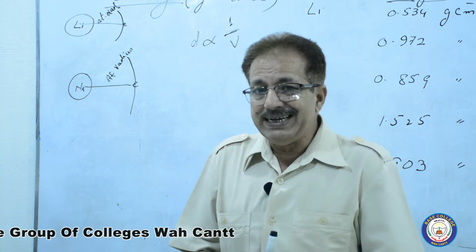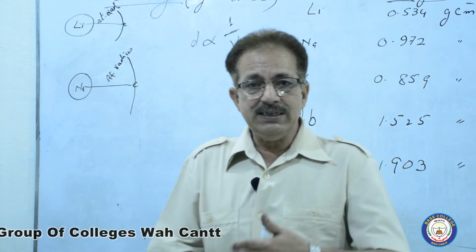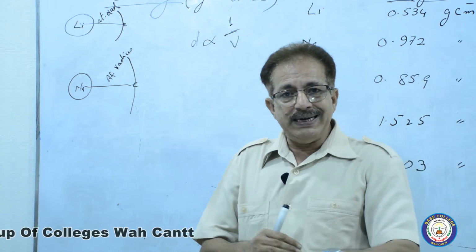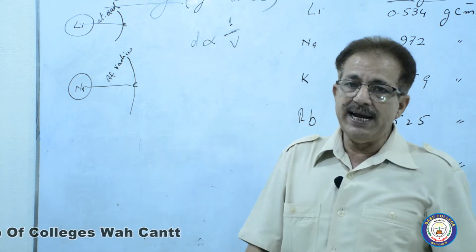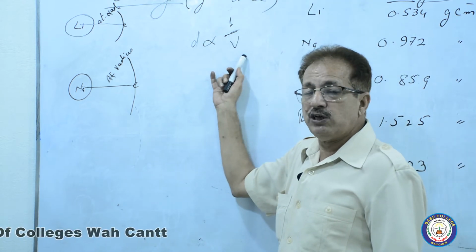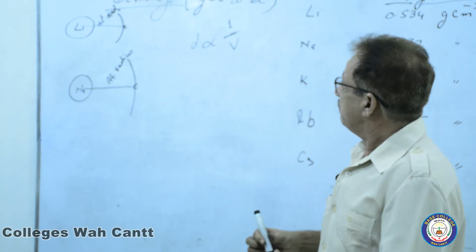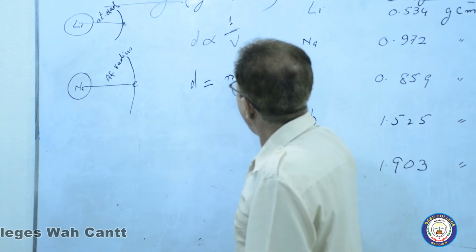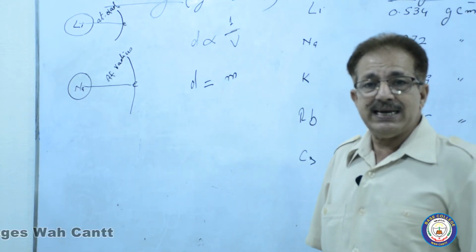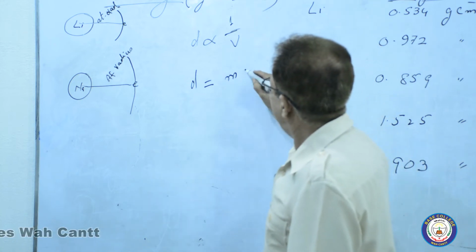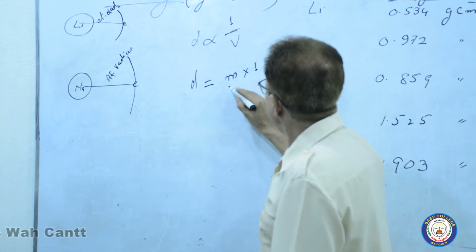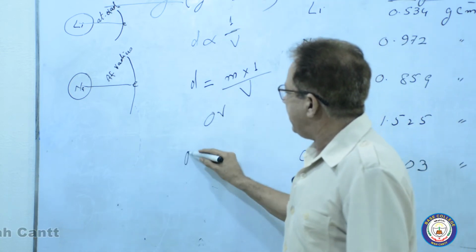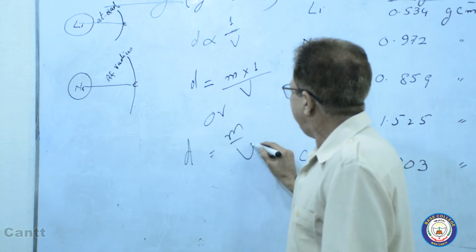If the volume is greater, then the density will be lesser. If the volume is smaller, the density will be higher, because both are inversely proportional to each other, d and v. Now if I remove this sign of proportionality, I will have to put here m, the mass of the atom, multiplied by 1 over v, or I can write it as m over v.